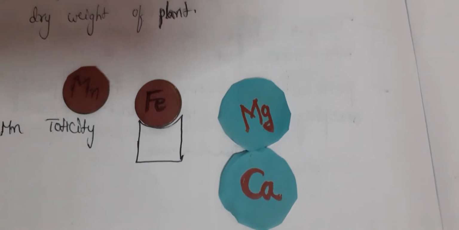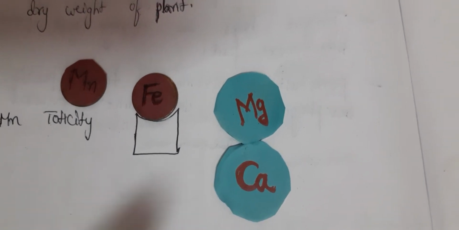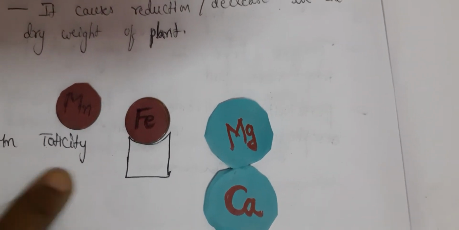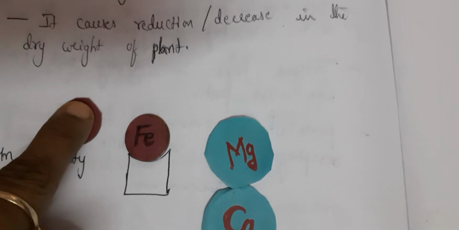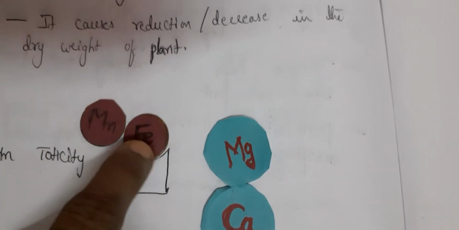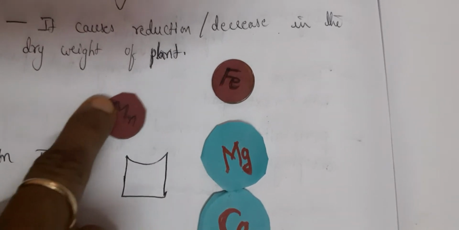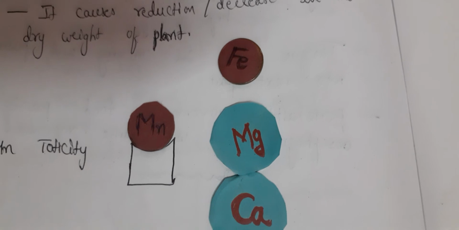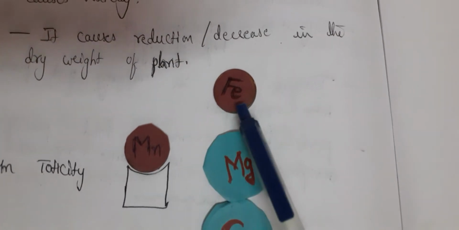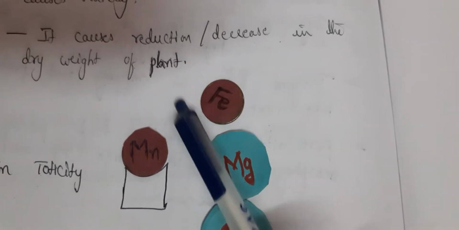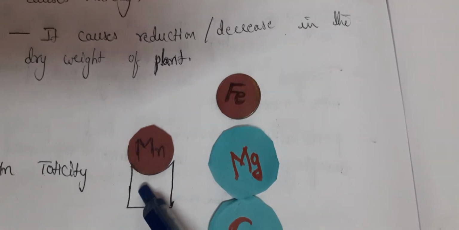Generally iron will bind. But if manganese is more, it will compete. It competes with the iron and does not allow iron to bind, but it will come and bind. So there is a competition between iron and manganese. Because manganese is more, it will not allow iron to bind.